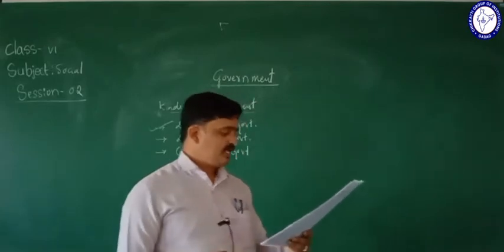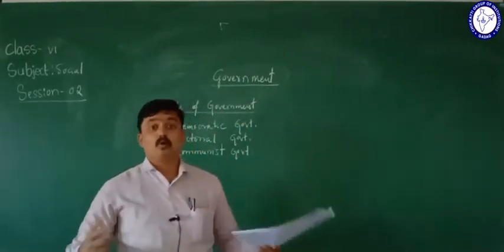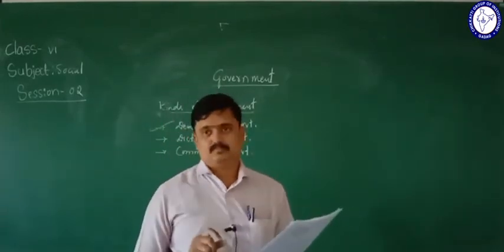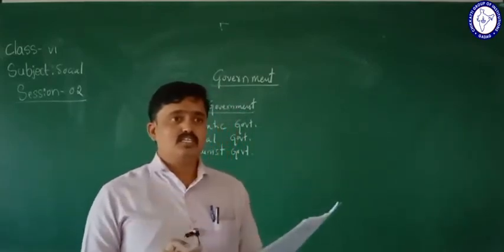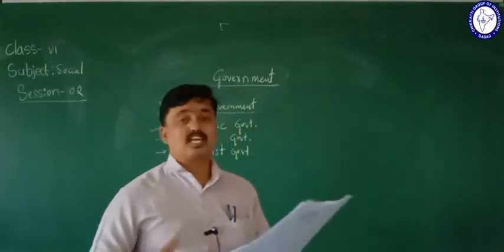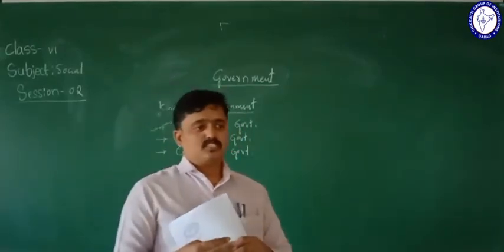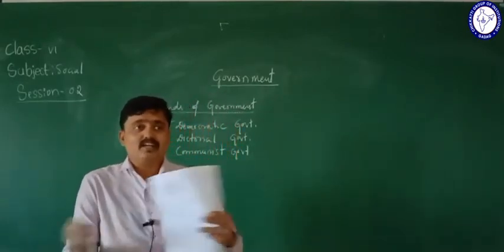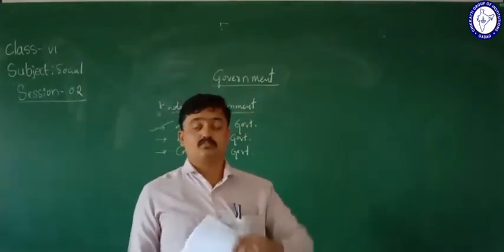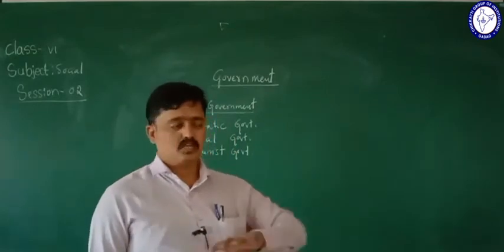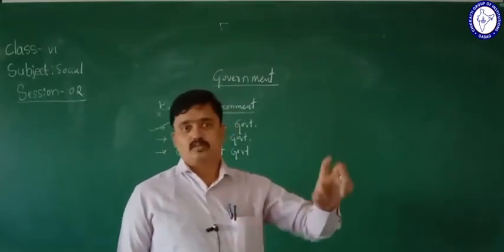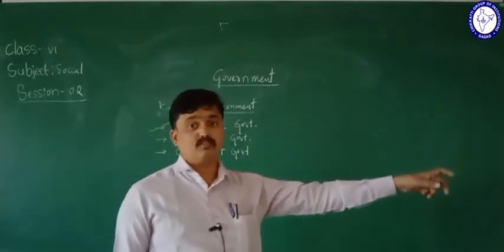Okay, and also decentralization of what here? The power. Decentralization of the power. It means the power is distributed, as I told in the earlier class, among the central, state and local self-governments here. Why? Because the administration of the country is divided like this for the smooth administration of the country. So because of those reasons, they have decentralized the power among the central, state and afterwards local self-government here.